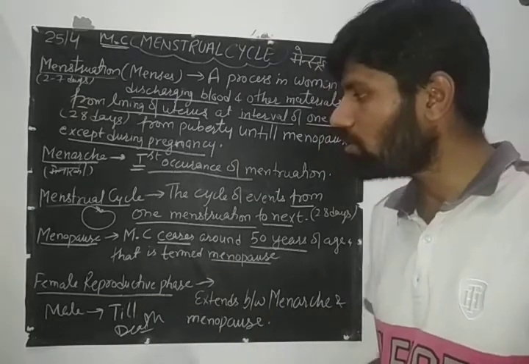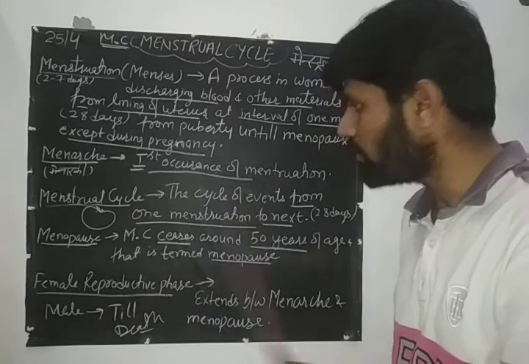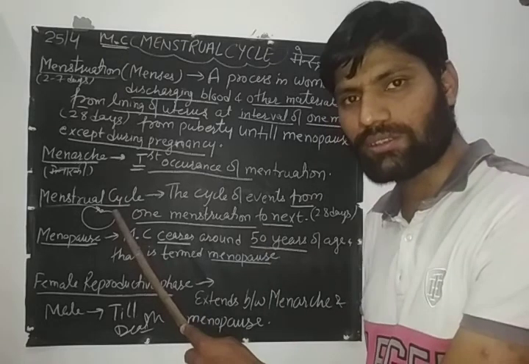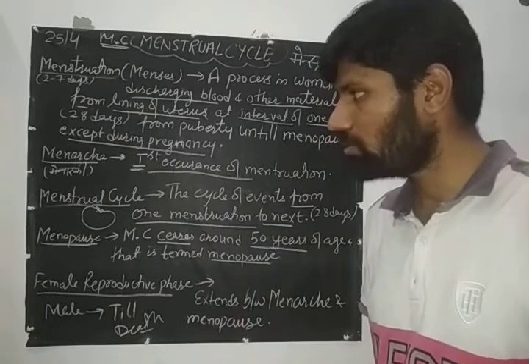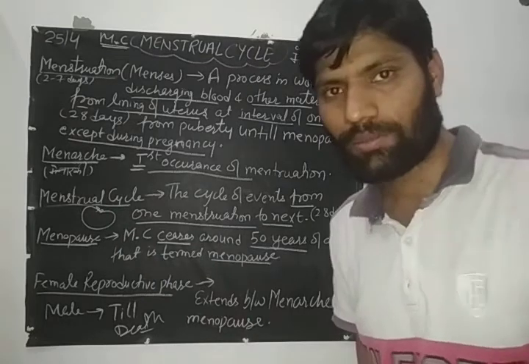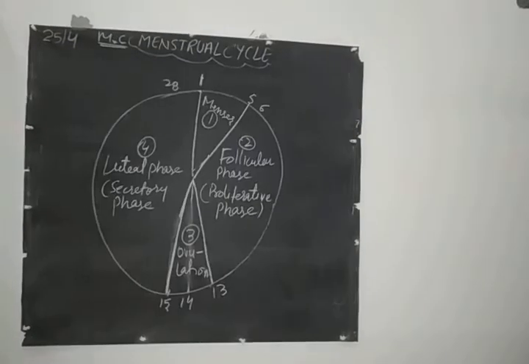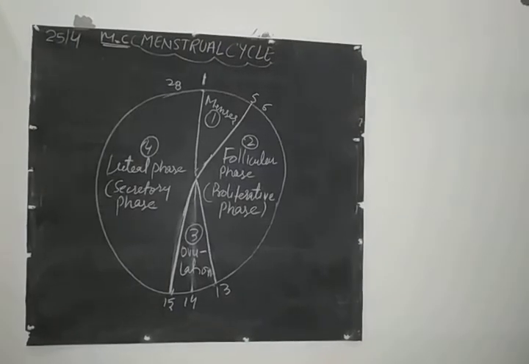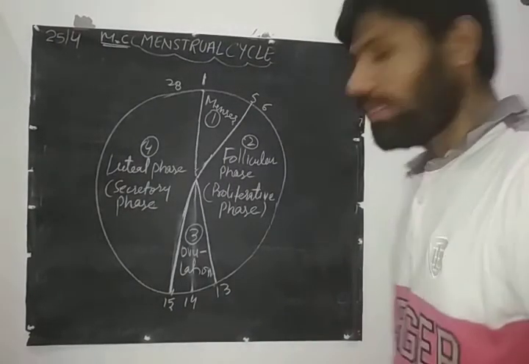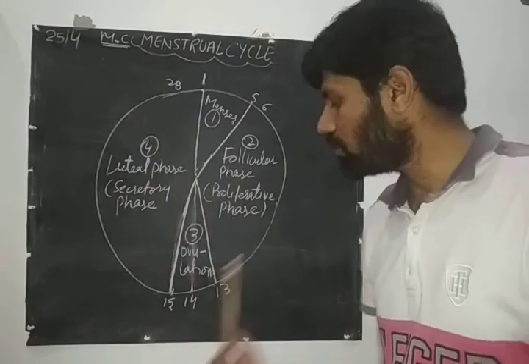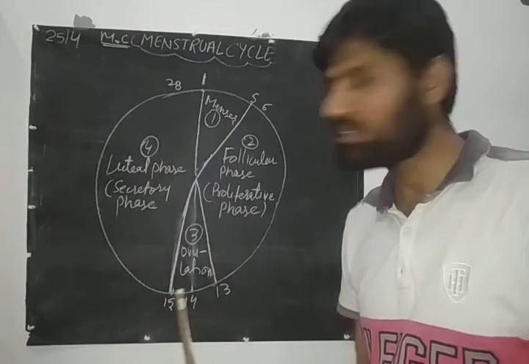Now we have to see what are the different events or phases in the menstrual cycle. Now see, this is the general diagram of the menstrual cycle.